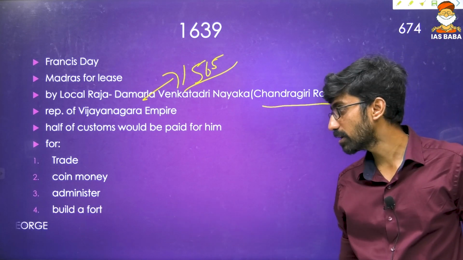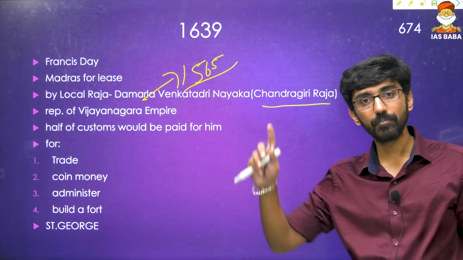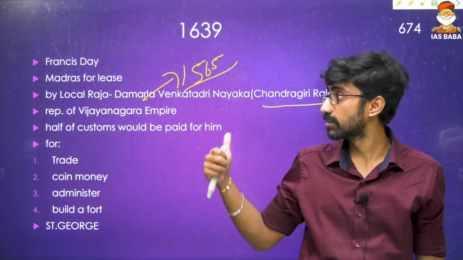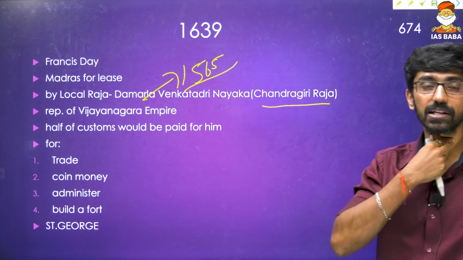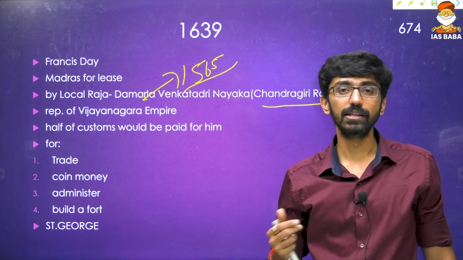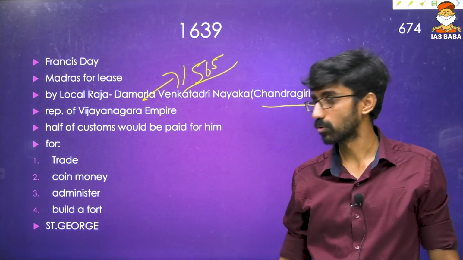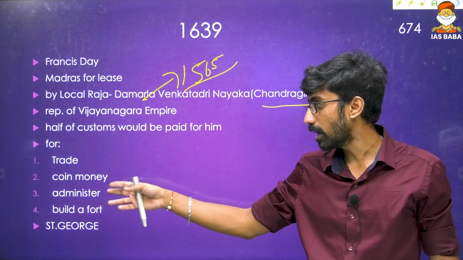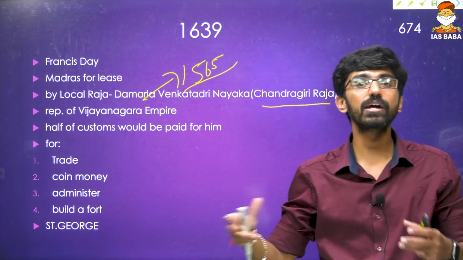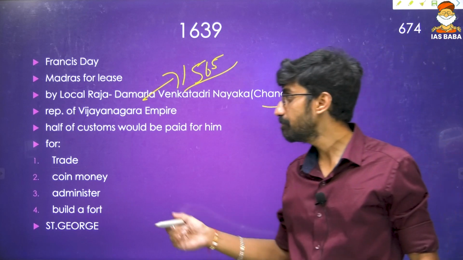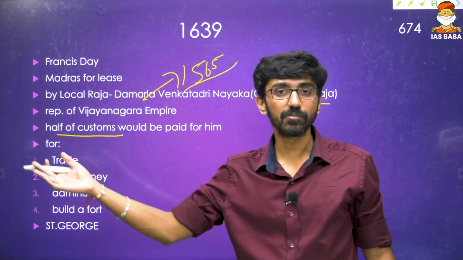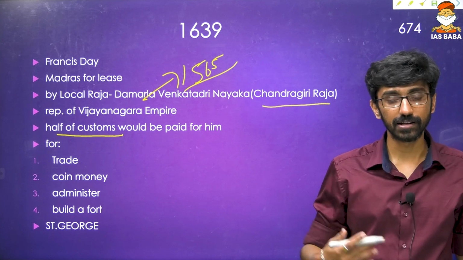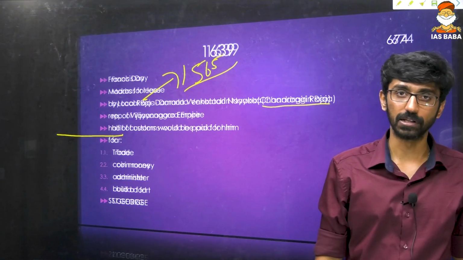Which fort they built? The Fort St. George, Fort William in Calcutta and Fort St. George in Madras. Okay, so 1639, that is Damarla Venkatadri Nayaka gave it as a lease to British East India Company. So for trade purposes, coin money, Britishers can do trading, coin money, administer that particular region and build a fort for greater security purposes. At the same time, in exchange, half of the custom what they are going to collect, that will be given to that particular Raja. And that is how Britishers got Madras.